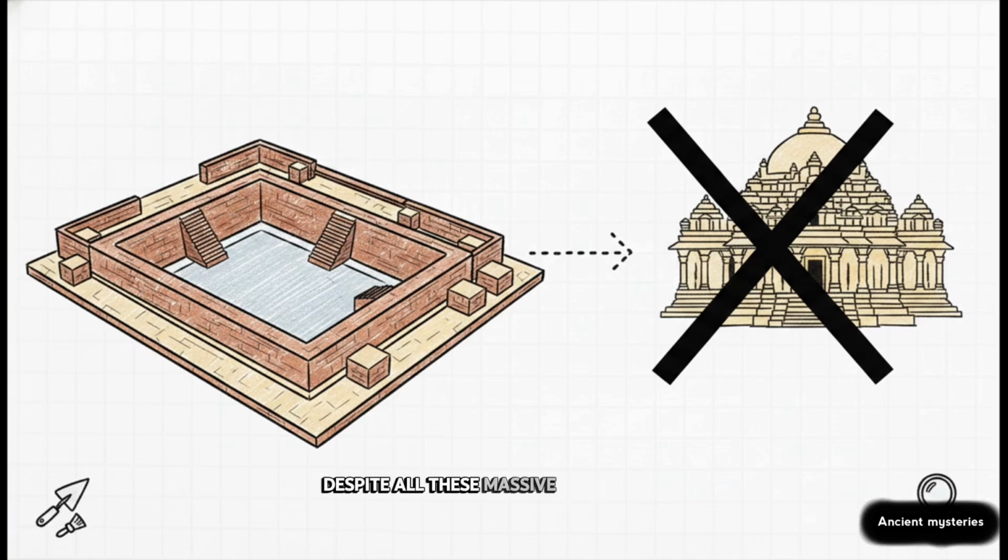Despite all these massive public works and giant grain storehouses, archaeologists have found zero conclusive evidence of grand temples or massive palaces. This really suggests a highly organized, centralized authority that might have actually been run by merchants or a secular class, rather than some powerful priesthood.